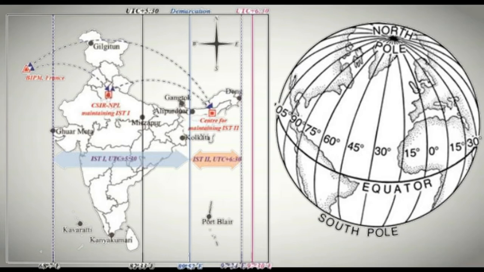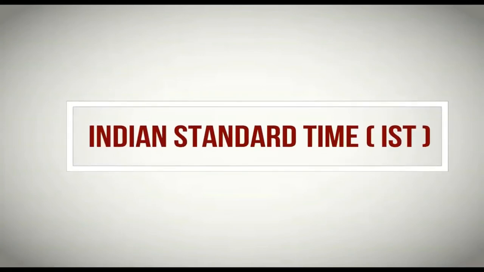So it would be very difficult for us to be on the same time. Why? Because India is a very big country, and if we change our particular position or a particular place, then our time will also change. So to remove this confusion, we have followed one standard time zone, which is known as Indian Standard Time, IST,